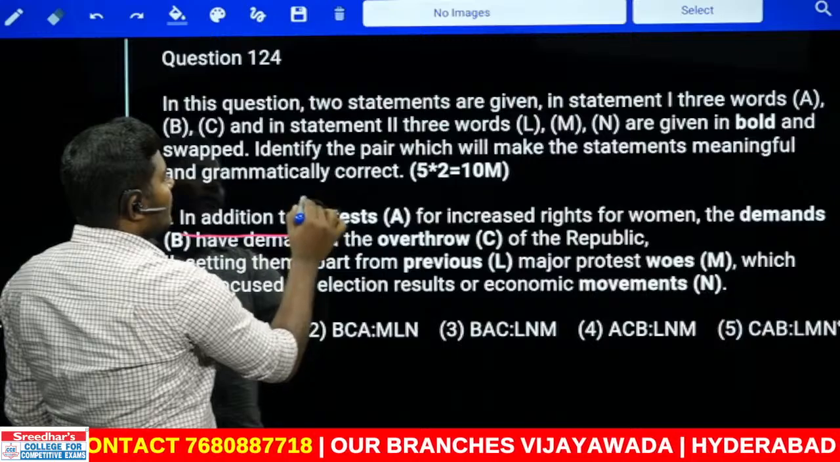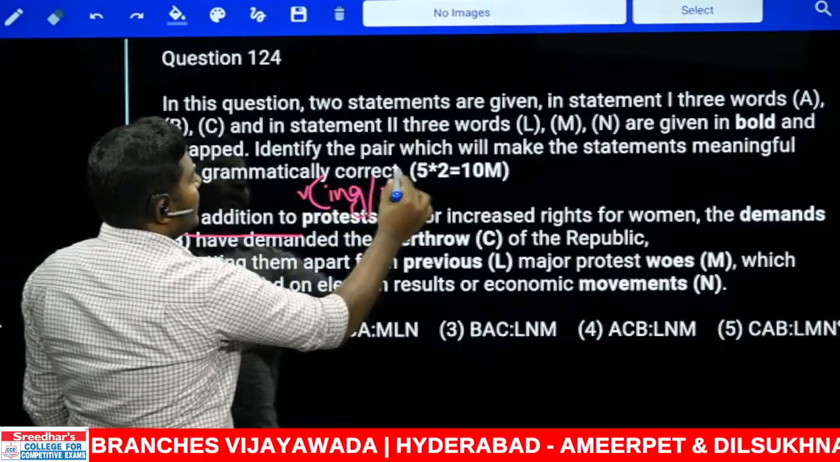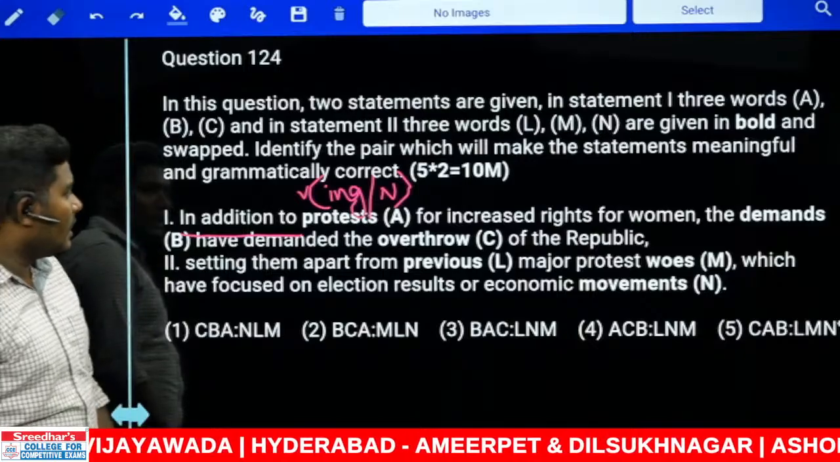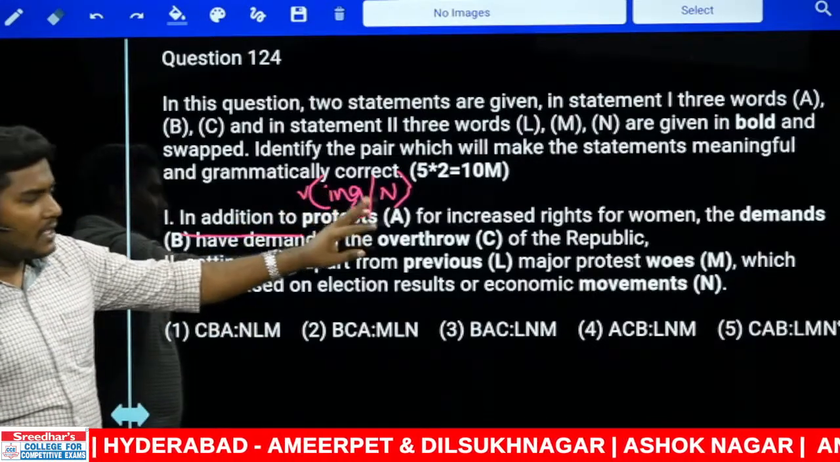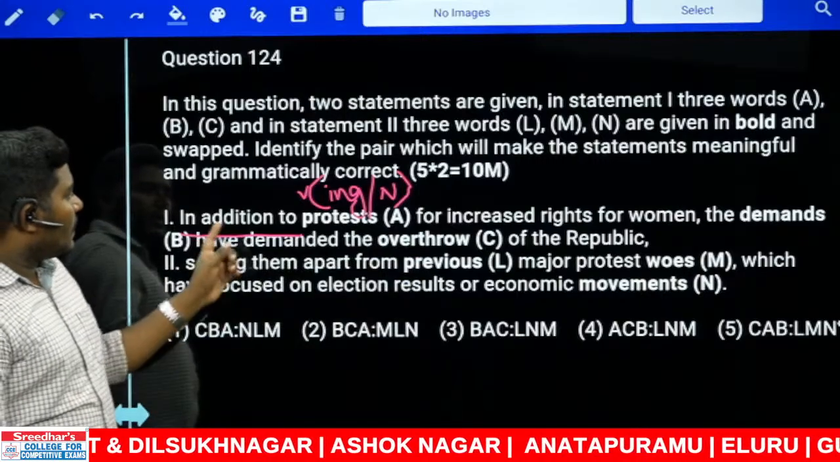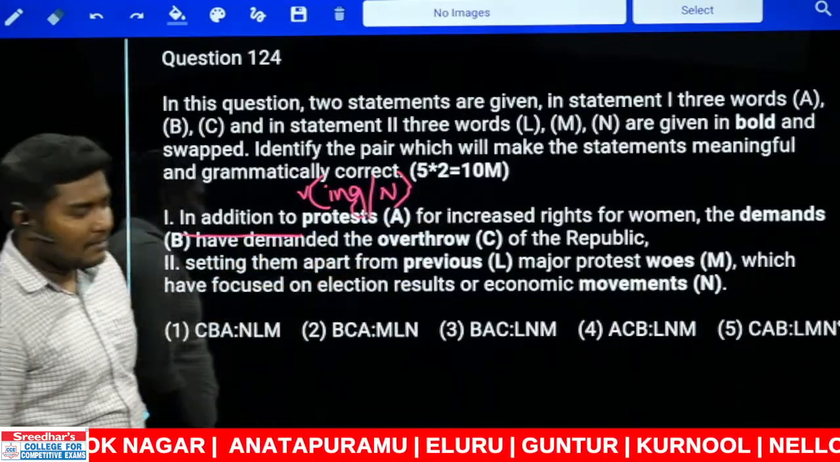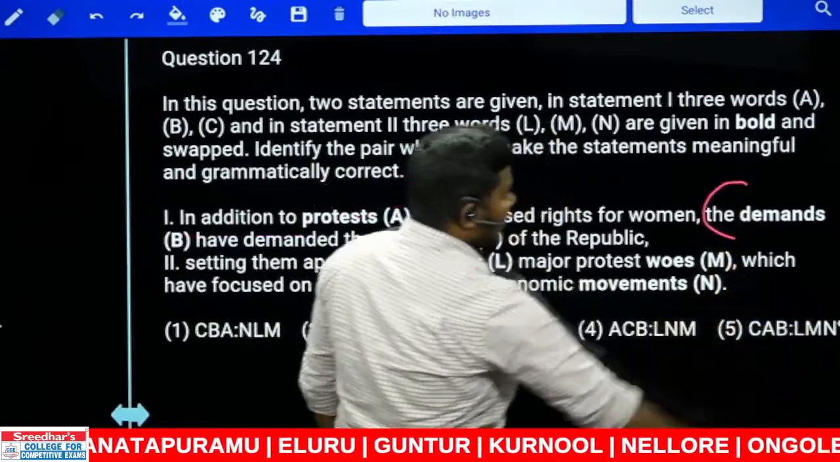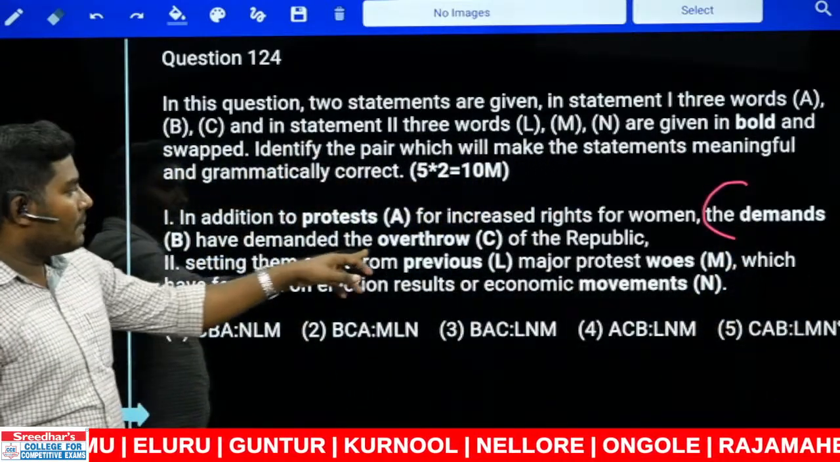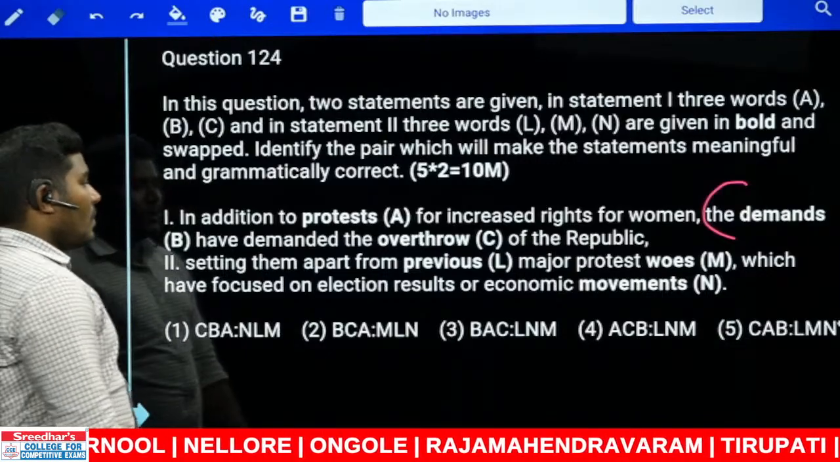In addition to, if at all you need a verb, the verb should be -ing, or you can directly use the noun. Two alternatives. In addition to should be either followed by -ing or a noun. Now, do we have any -ing combinations here? No. So, in addition to protests for increased rights for women, the demands have demanded. Can we use this? Look at this. The second clause here: the demands have demanded the overthrow of republic. Is it possible? No. So, what is the correct answer?